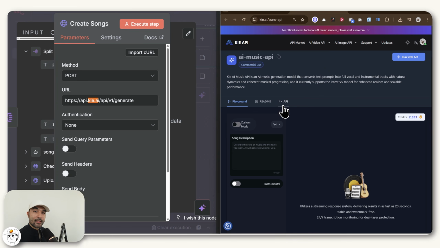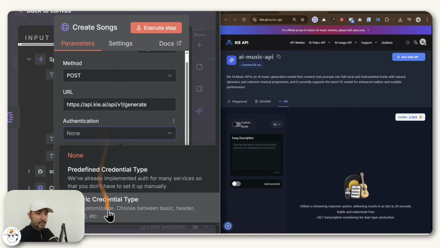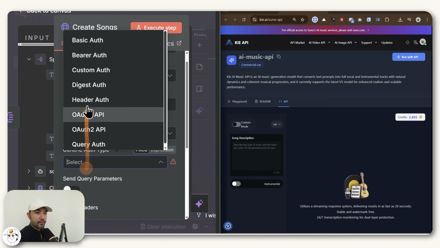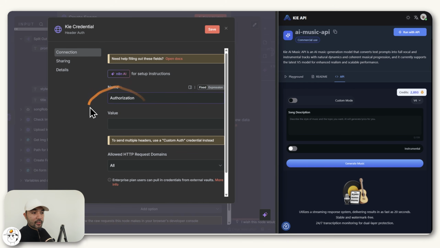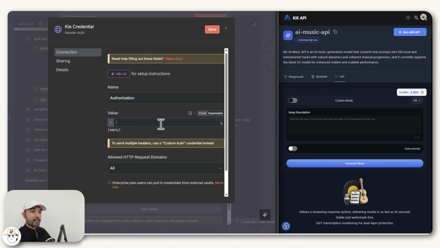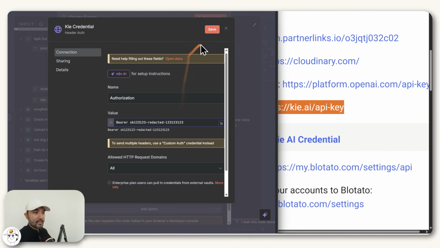But for us to use it in an automation, you'll need to read through the API documentation that they have, which we've already done. So this is the URL that you need to send our requests to. And to use Kie services, if you haven't set this up before, similar to earlier, you just set up a header auth and add a new credential here. Type in authorization for the name, and for the value, change this to expression so you can see the way it's set up for Kie: type in Bearer, space, and then paste your API key in here, which you can get from this link. It will now look something like this, and just click on save.